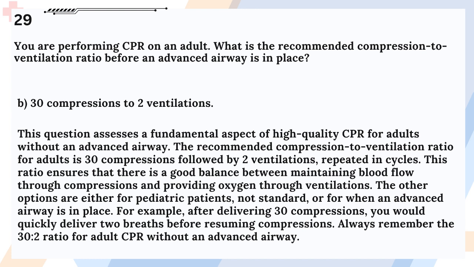Answer: B. 30 compressions to 2 ventilations. This question assesses a fundamental aspect of high-quality CPR for adults without an advanced airway. The recommended compression to ventilation ratio for adults is 30 compressions followed by 2 ventilations, repeated in cycles. This ratio ensures that there is a good balance between maintaining blood flow through compressions and providing oxygen through ventilations.